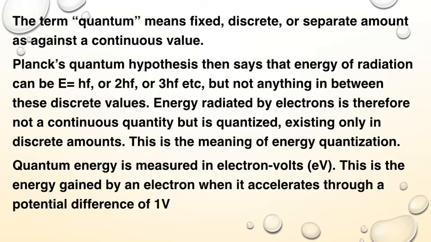So energy radiated by electrons is therefore not a continuous quantity, but is quantized, existing only in discrete amounts. Quantum energy is measured in electron volts. That's the energy gained by an electron when it accelerates through a potential difference of 1 volt. That's the electron volt. There's a conversion between the electron volts and the joules, which we will see later.